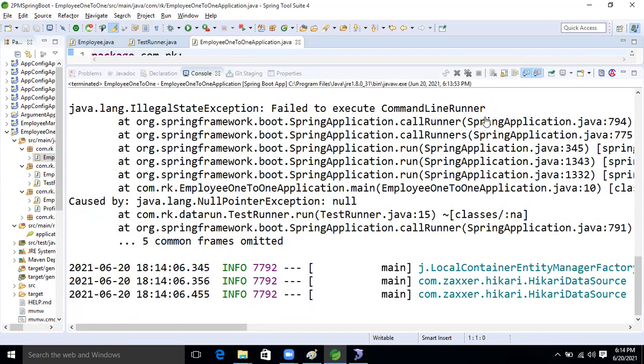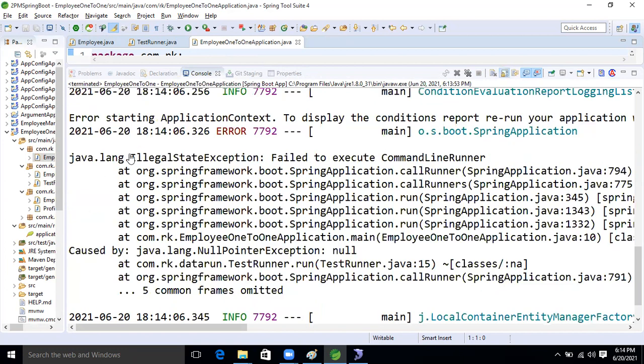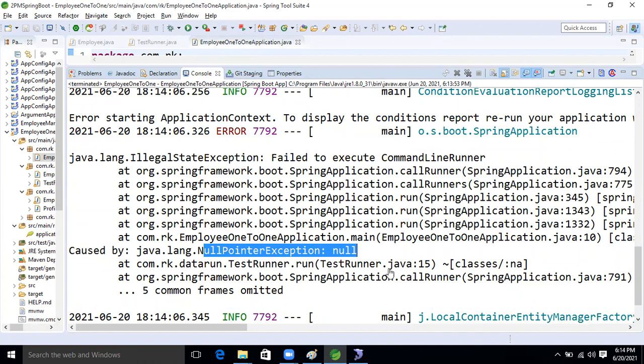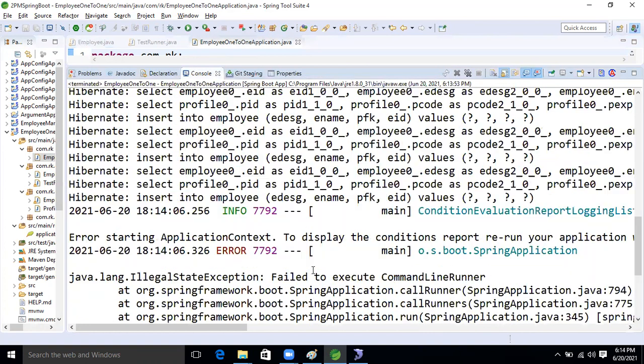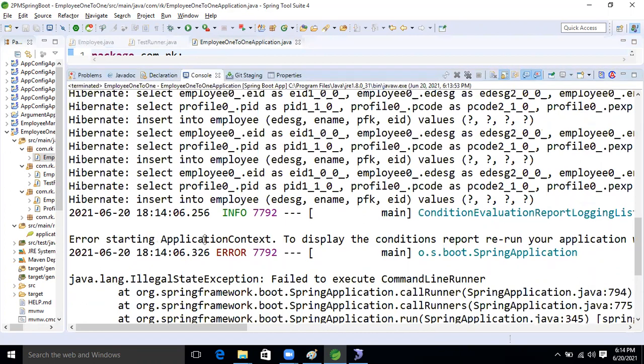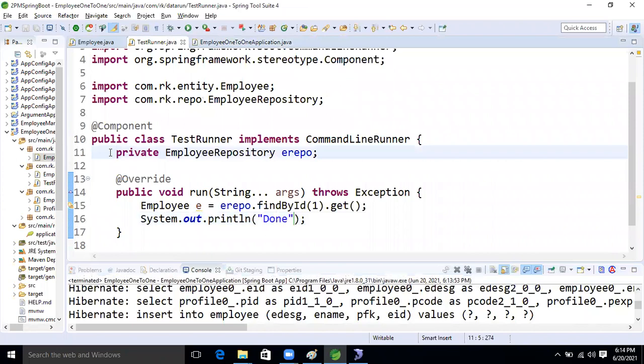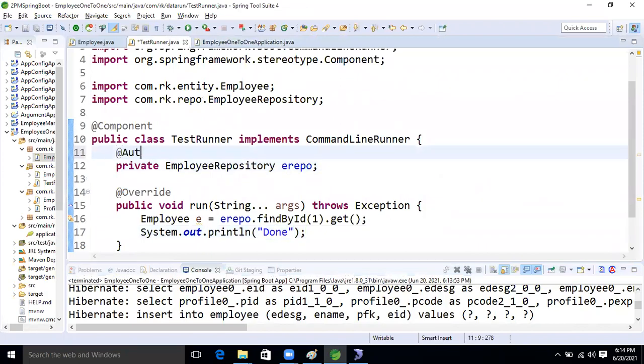It failed with the command line runner: illegal expression, null pointer exception. We are running the command line runner, and the Autowired annotation is also required for the repository.